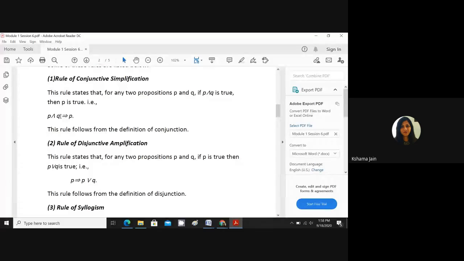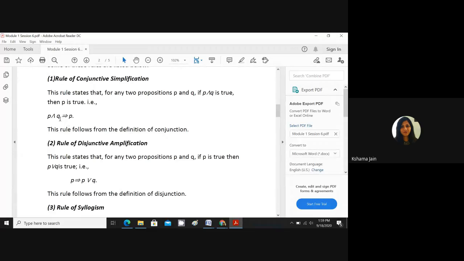I will tell you. First, when you see this conjunction sign, what comes to your mind? P and Q is true in only one case. In 3 cases it is false. It is true only when P is true and Q is true, isn't it? When both are true, only then P and Q is true. If either of them is false, P and Q becomes false, right? It's true only when P and Q both are true. So we can make the conclusion that P is true.